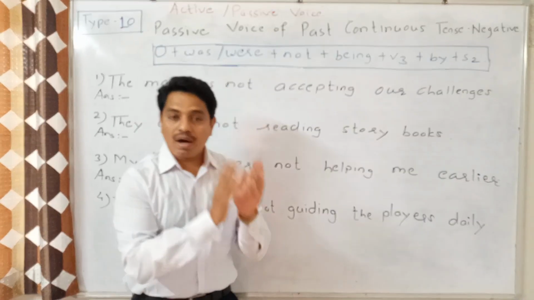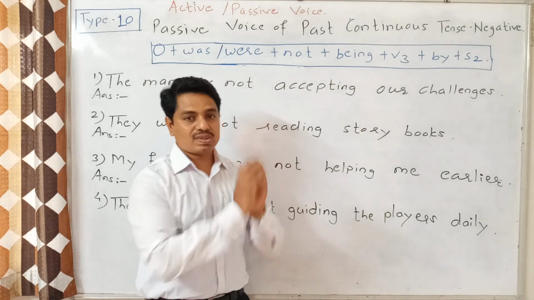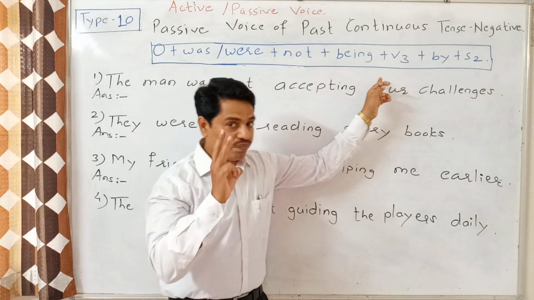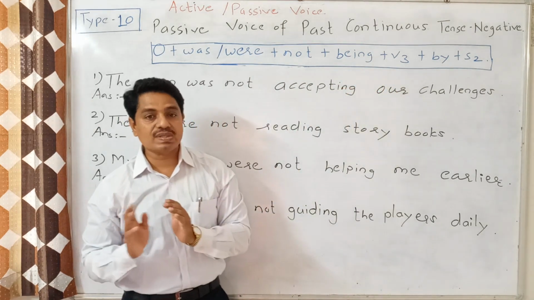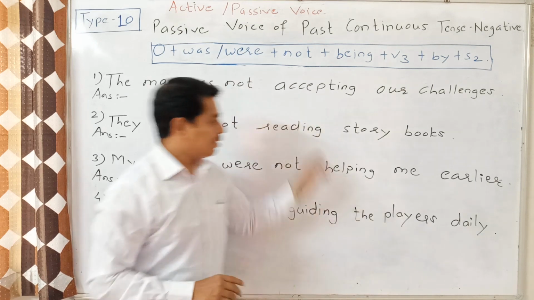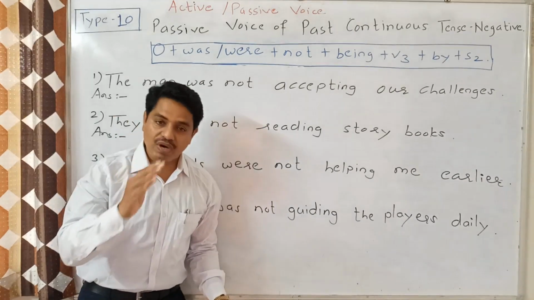S2 means accusative case of the subject or objective case of the subject. And in passive voice, we have to always use V3, or we can say past participle, third form of the verb.